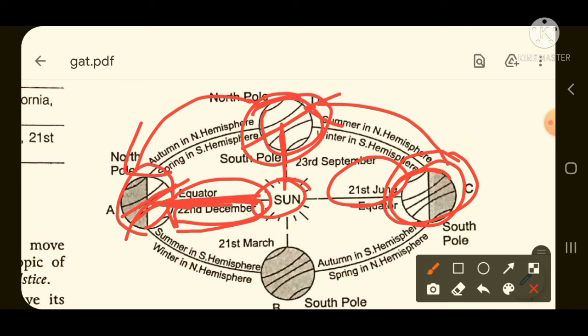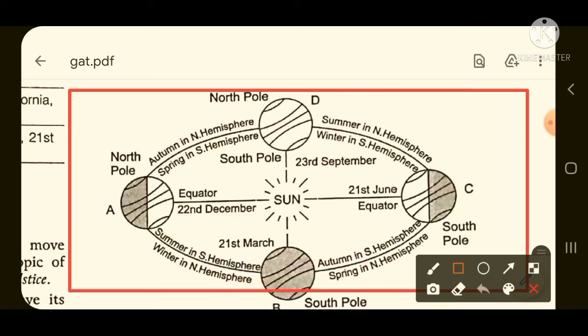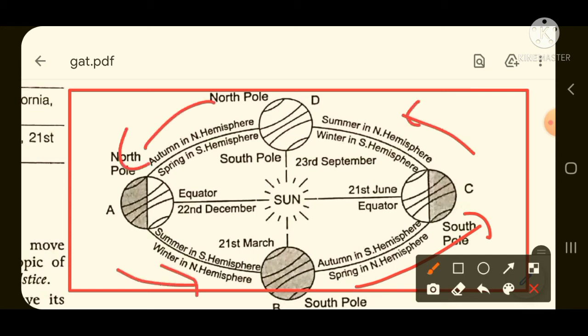All of you have understood about this solstice and equinox, the movement of earth along the axis of the sun, that equinox and solstice are occurring. This is very, very important. Please keep this diagram in your mind. Once again I'll revise. First, the earth moves from west to east. As it is moving from west to east, this is the movement I have marked out.